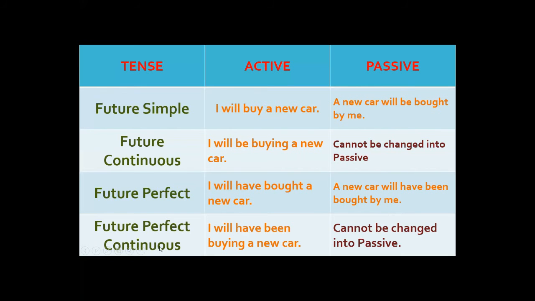Future perfect continuous, similarly, it has an active structure, that is its basic structure. I will have been buying a new car. Will have been, these are the helping verbs we use here, and then the progressive form of verb, a new car. So this is the structure of future perfect continuous, active voice, but this tense cannot be changed into passive.